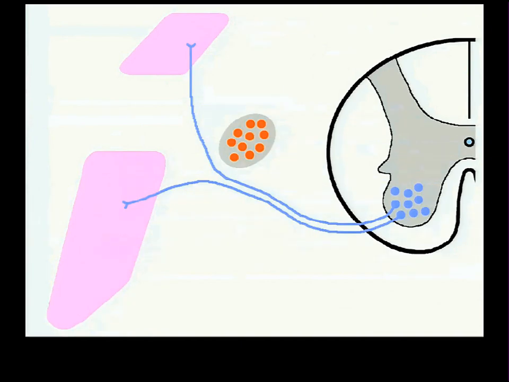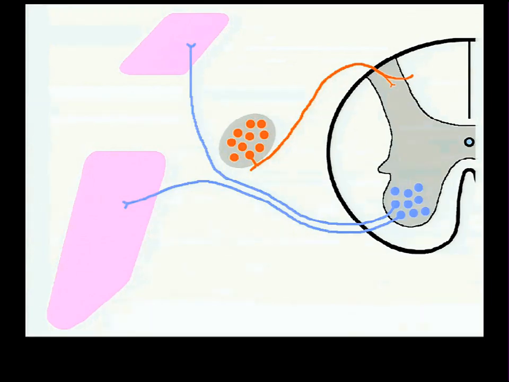Now, let's take a look at these cells in that neural crest clump associated with these dermamyotomes. These are sensory cells. A cell will, in development, send out an axon. That axon will split into two directions. It sends one process towards the spinal cord. That's called the central process of the sensory axon. That central process will grow towards the developing spinal cord, will enter the developing spinal cord where the sensory gray meets the surface. It may synapse here.